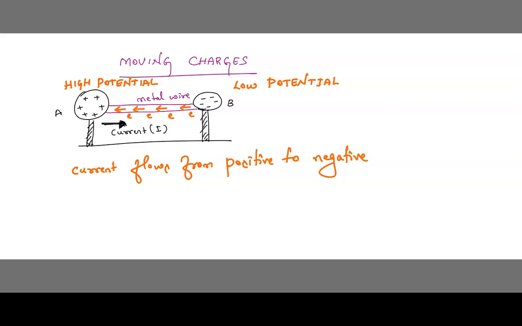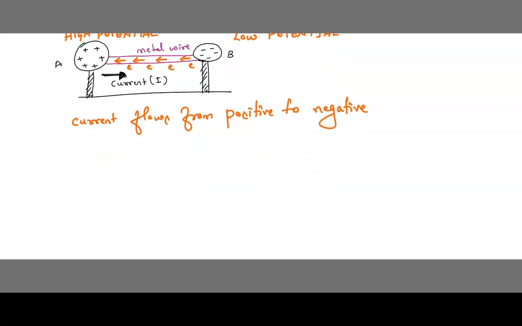Understood, children? How is the current moving? Current is moving from positive to negative. But how are the electrons moving? Electrons are moving from negative to positive. Current is moving from positive to negative, but electrons are moving from negative to positive. By seeing this statement, we can define electric current as, are you getting, children?